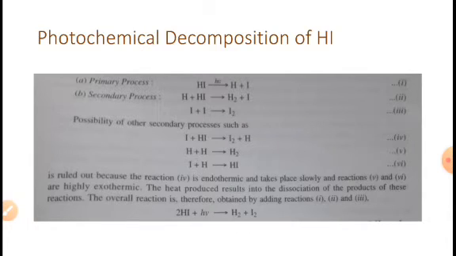Okay, so I am starting with the photochemical decomposition of hydrogen iodide in the gaseous phase, or photolysis of hydrogen iodide.